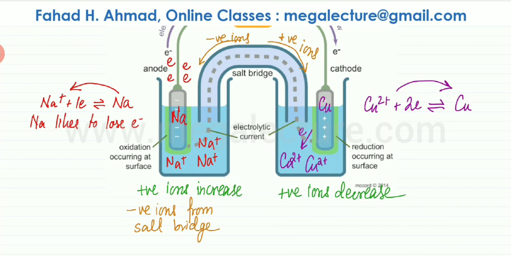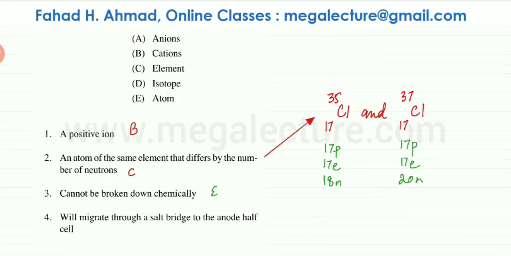But the question was on anode. So when you talk about anode in an electrochemical cell, the salt bridge sends negative charges, negative ions towards the solution, towards the anode, so as to neutralize the positive ions that are being produced over there. So to answer the last part, which is 4, will migrate through a salt bridge to the anode half cell, the answer is going to be anions, which is going to be option A.